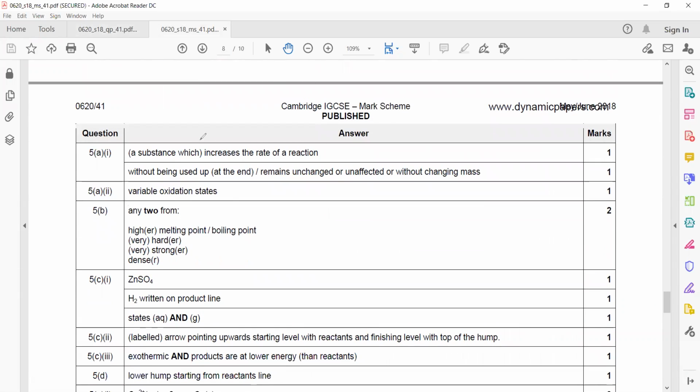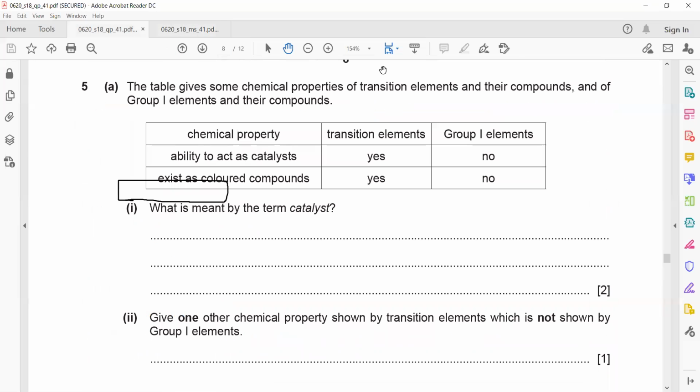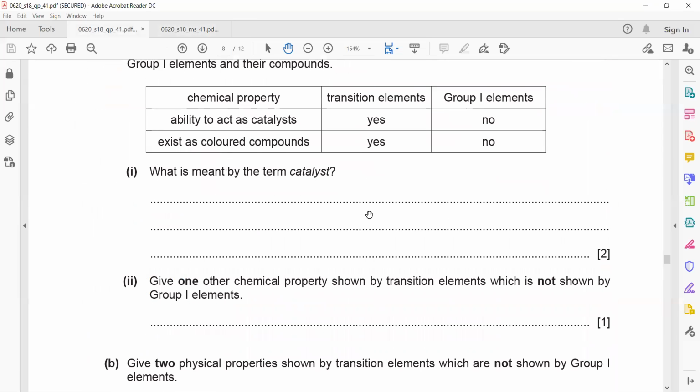So they have variable oxidation states. Variable oxidation state or variable valency means sometimes they tend to lose 2 electrons, 3 electrons, and maximum it can lose 7. That's why in manganese, potassium manganate, it is +7. So variable oxidation state or shows variable valencies.